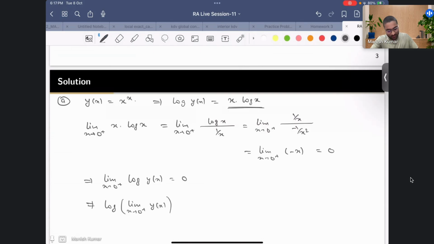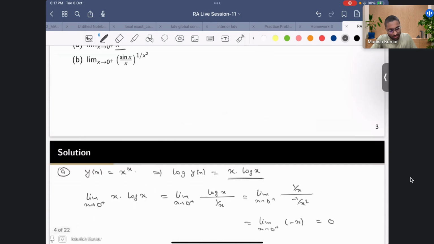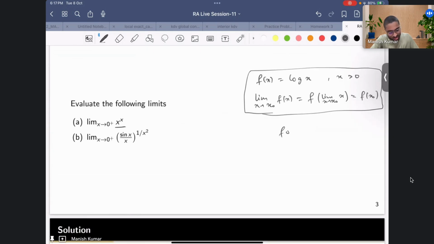So this is a kind of composition. Log and y we are composing. This is a composition of two functions. So f composed with g, if f is continuous, you can take the limit inside, right? You can maybe check this as an exercise if you want. So this would be f of the limit x going to x naught of g of x, if f is continuous.